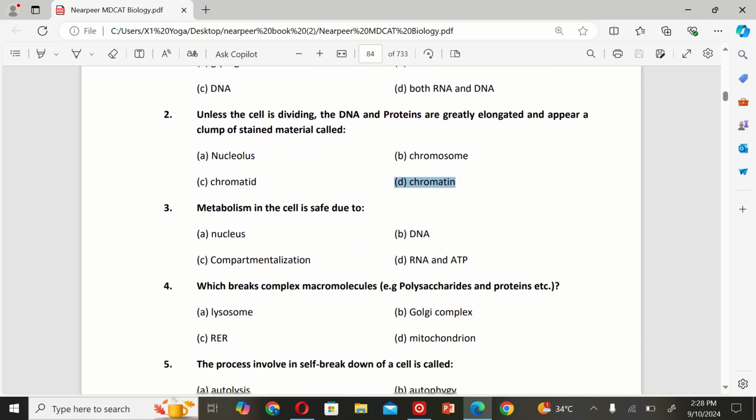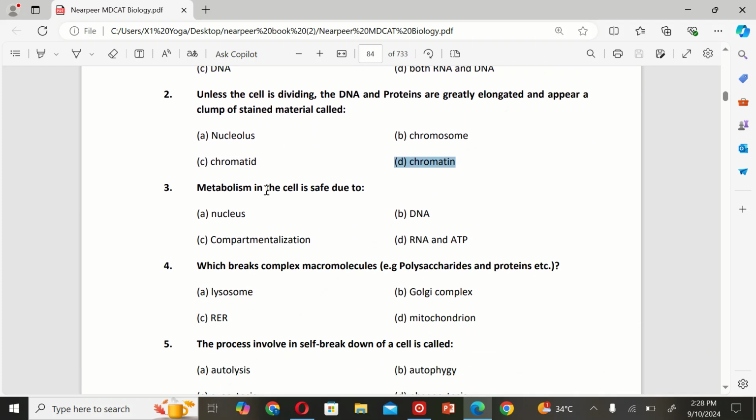नेक्स्ट जो हमारे पास एमसीक्यूज है वो है, Metabolism in the cell is safe due to A. nucleus, B. DNA, C. compartmentalization, and D. RNA and ATP. So the correct option is C.